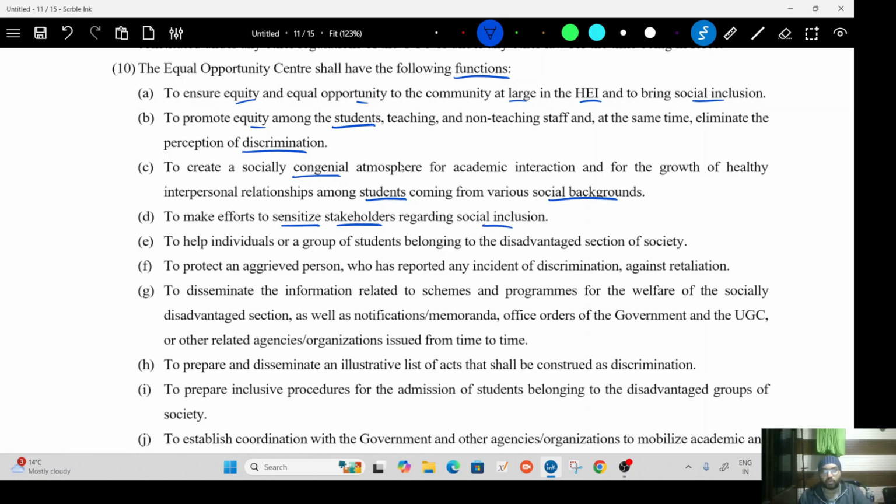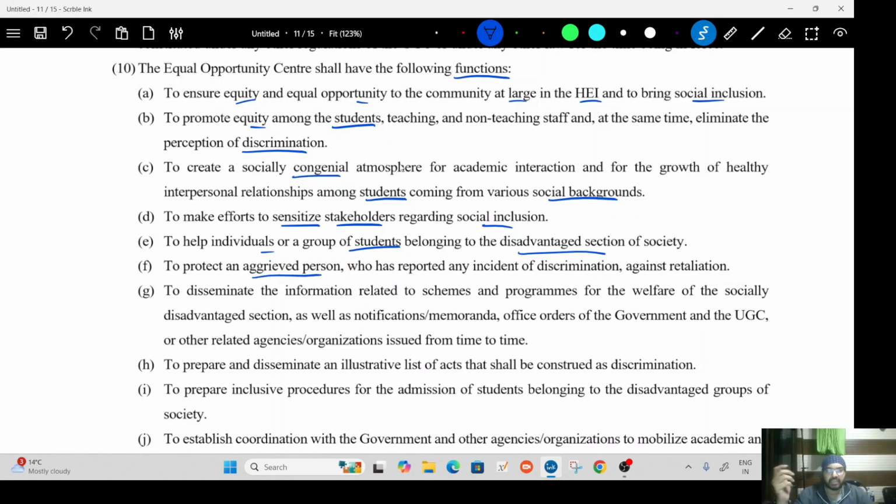Regarding social inclusion, they want to make them aware about social inclusion. You want to sensitize them. You want to tell them the goods and the bads. To help individuals or a group of students belonging to disadvantaged sections of the society. Now, disadvantaged section is not defined here. So, it will take its meaning from the general meaning.